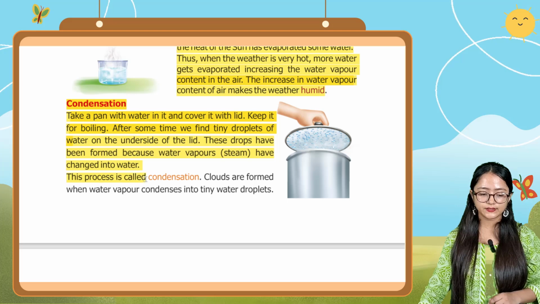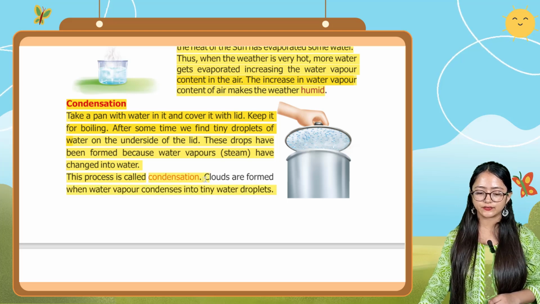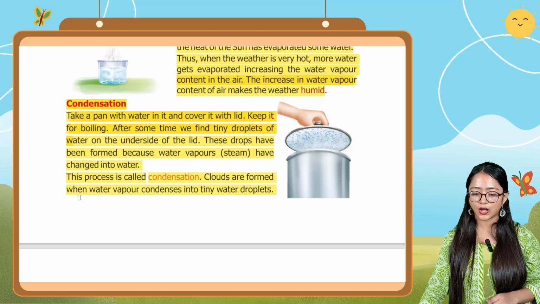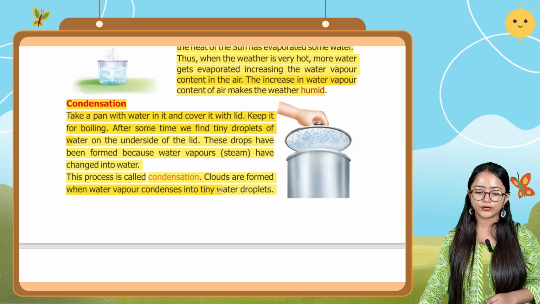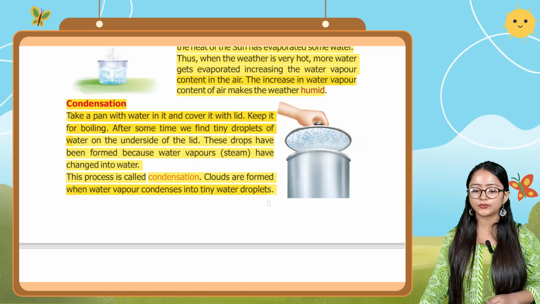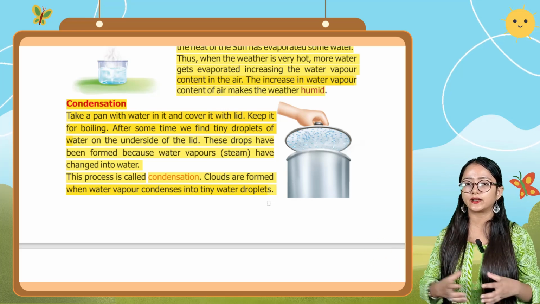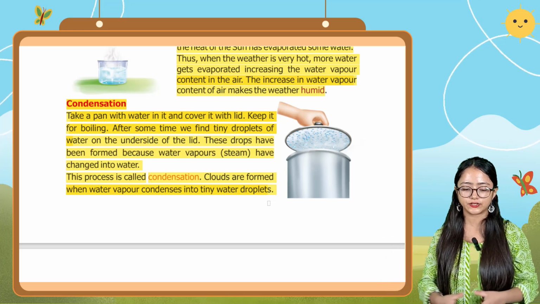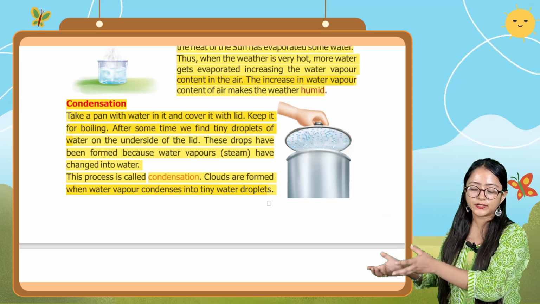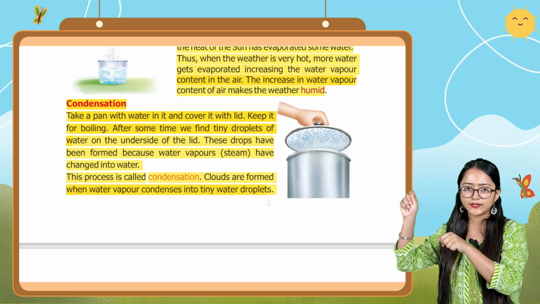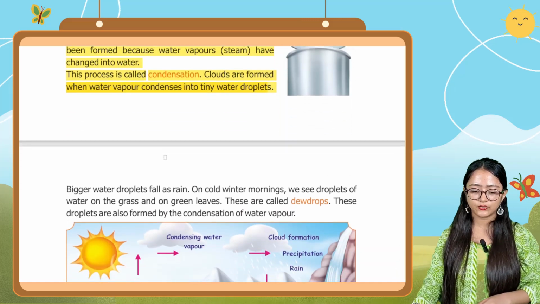This process is called condensation. Okay, it is known as condensation. Clouds are formed when water vapor condenses into tiny water droplets. So similarly, clouds form like this only. Clouds form by this process only, condensation. It forms when water vapor condenses into tiny little water droplets. Okay.